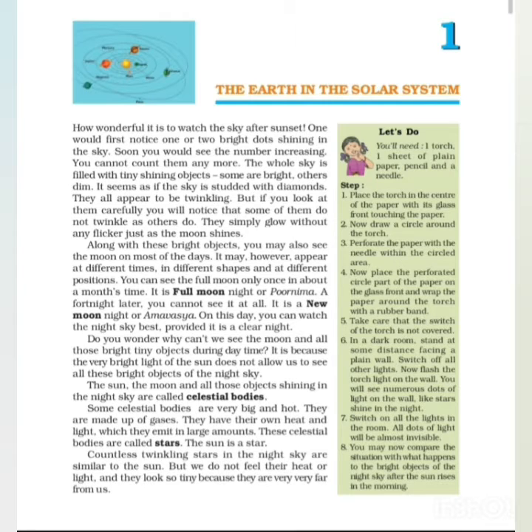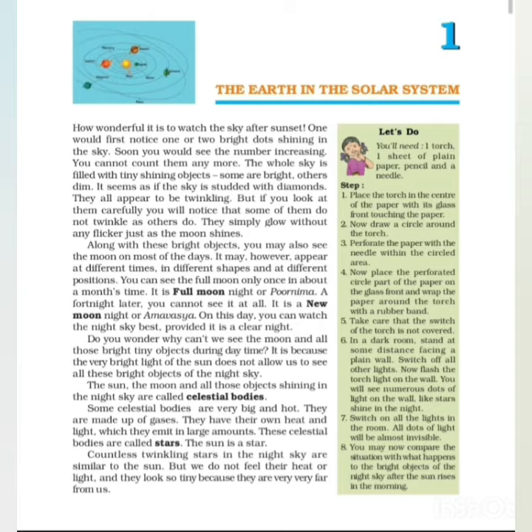All these together orbit around the sun. If you see the solar system, it will be rounding the sun, so they are called the solar system. And how many planets are there? There are 8 planets. And the sun, the moon, and all other objects shining in the night sky are